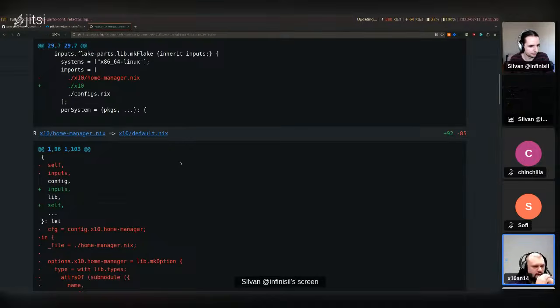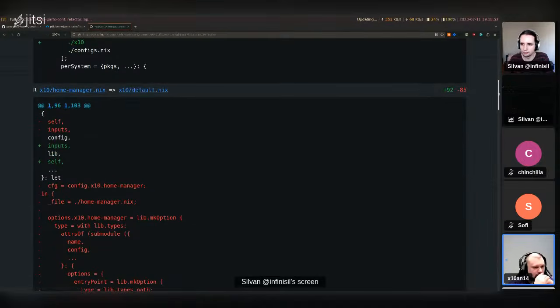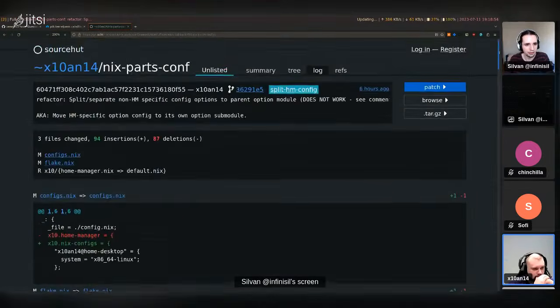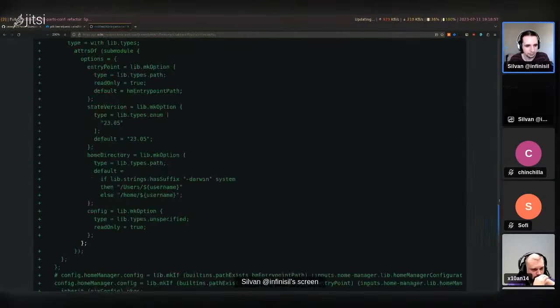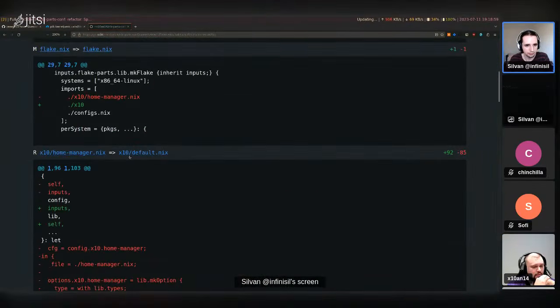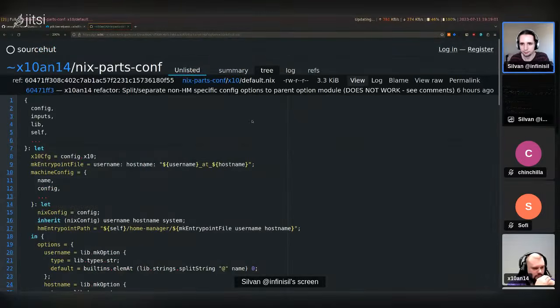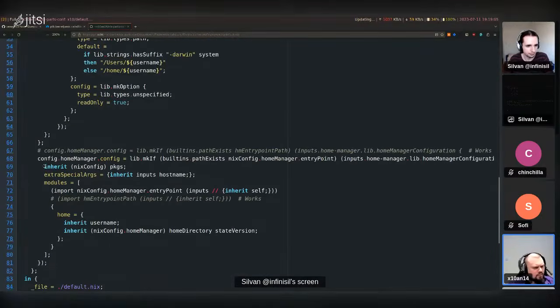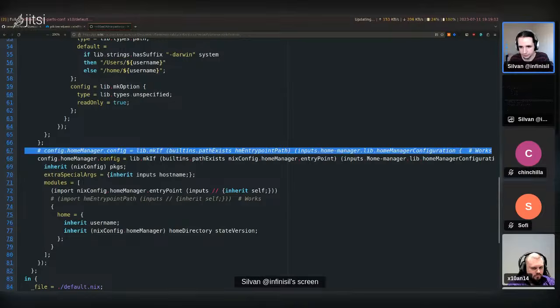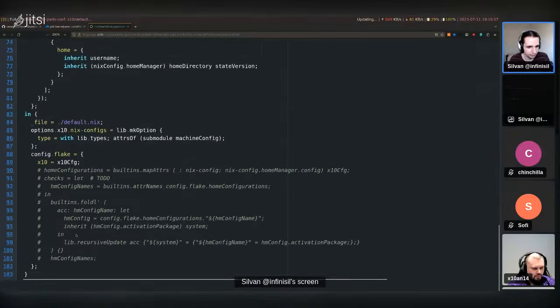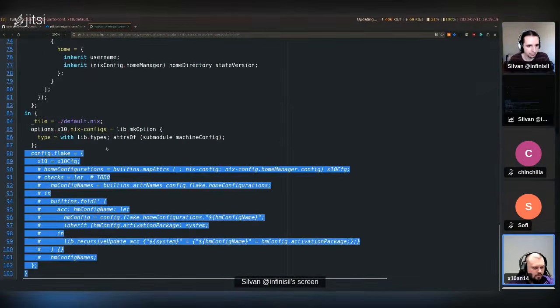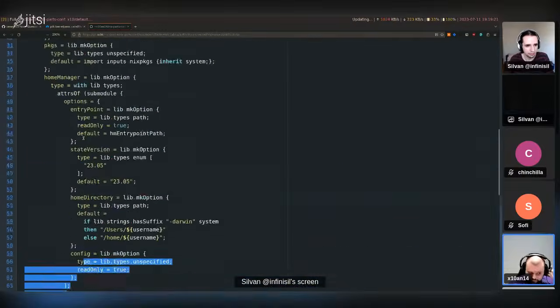Scroll down and click on x10 default right above your mouse, that's the resulting file. Yes. All right. Line 68, I think, has the relevant comments. There you go. Oh, I see. So you tried this refactoring. Oh, this works, and this one here doesn't. Okay. Correct. Those comments at the bottom you can ignore.